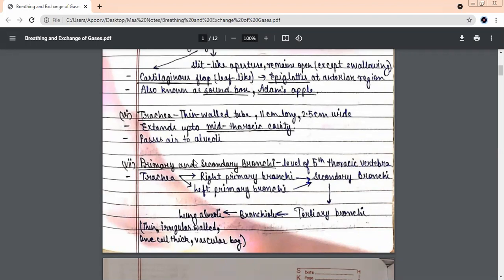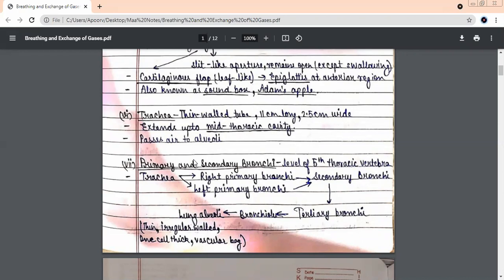And who is going to ensure both of them are together in the throat only? Now, when you think about your throat, you have both the pipes. Food is also going to enter, air is also going to enter through the nose into the same passage. So, who is going to ensure that they don't get mixed up? When you're swallowing, a flap is going to close. What is that flap? Epiglottis.